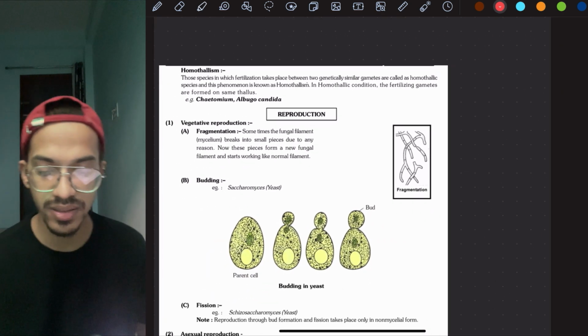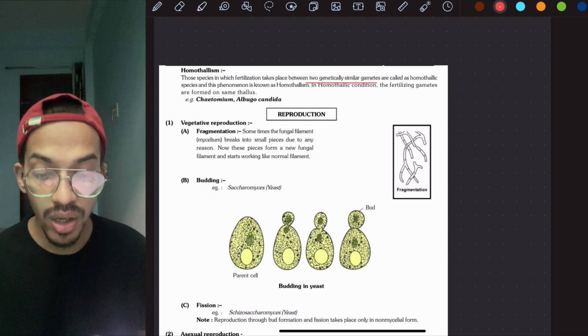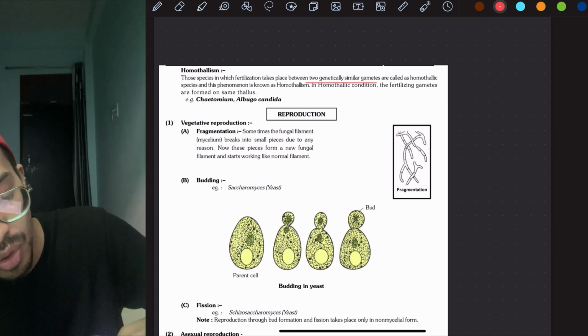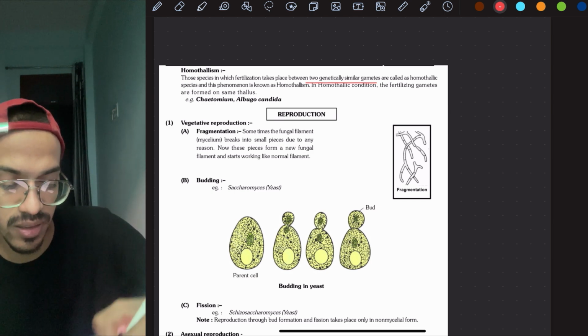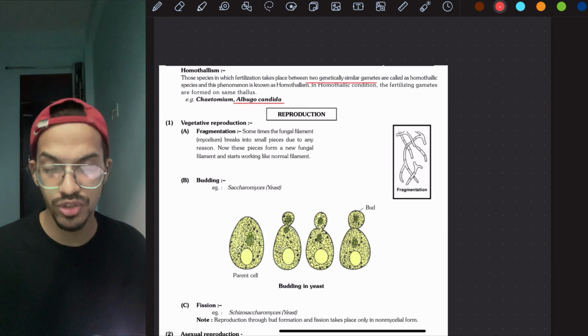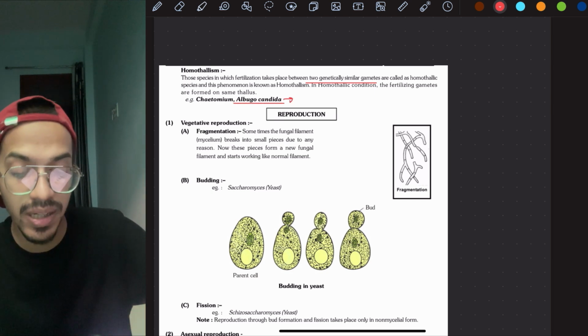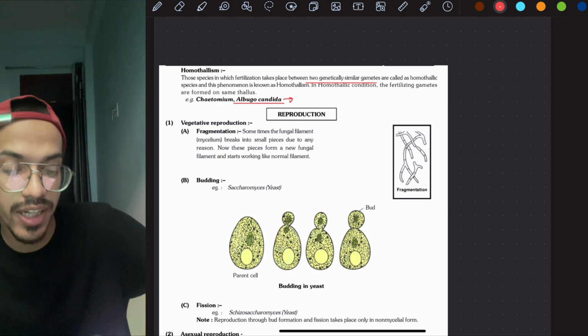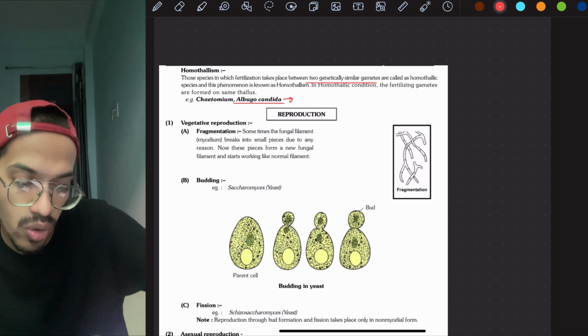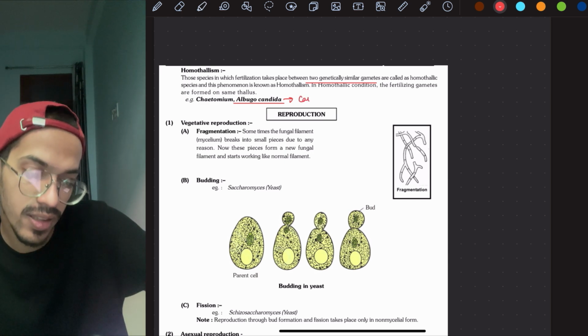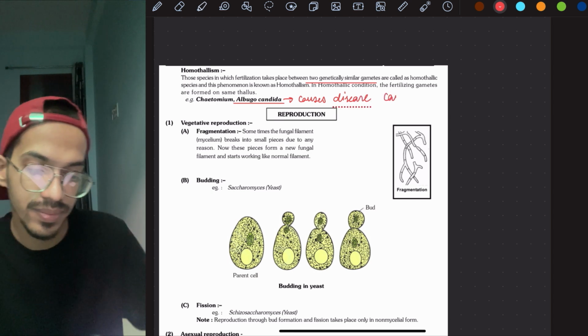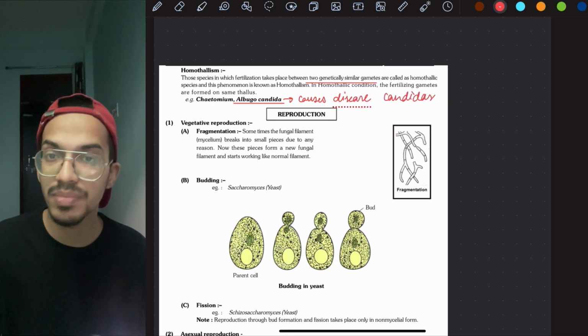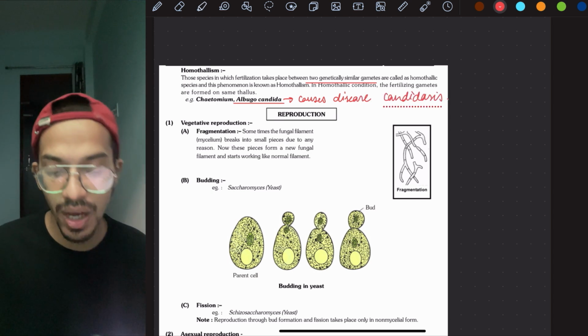Example is Albugo, Candida, which causes candidiasis. Chaetomium, if you don't remember it's okay, but Candida albicans you have to remember because it causes the disease candidiasis. So you have to remember it.